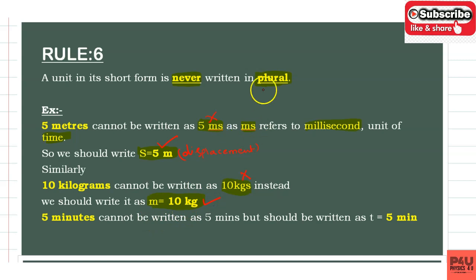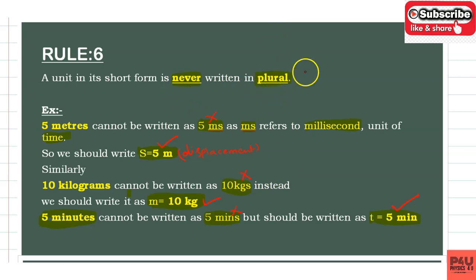Similarly, take time. Students will write 5 minutes as 5 mins, adding s. But what is the correct form? t is equal to 5 min. That's it. You should not add the s after min. This is the correct form and this is wrong. That's why you should not use plural while writing the unit.